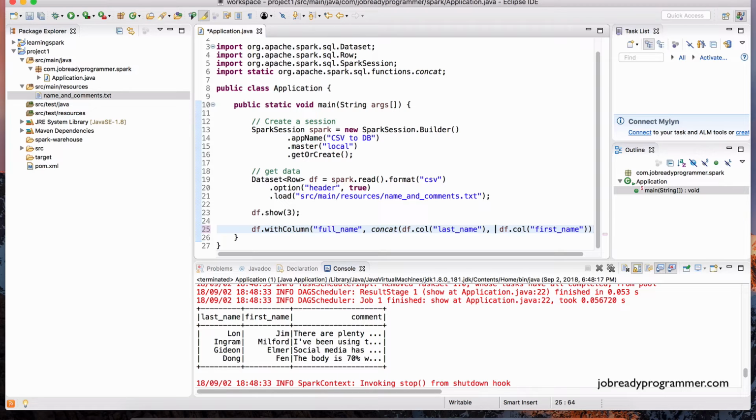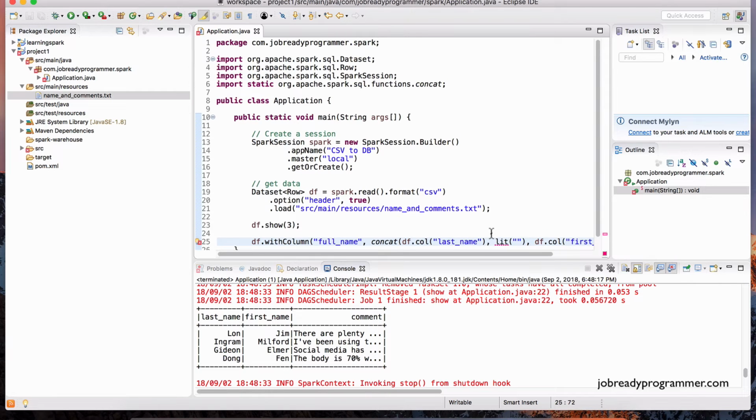So when we have literal text that we want to be part of a value for a given column, we could do lit and specify in the argument the text that we want to be treated as the literal, just like that.